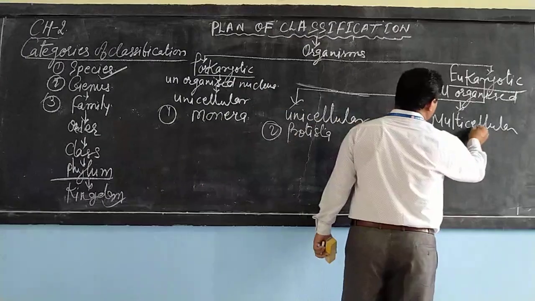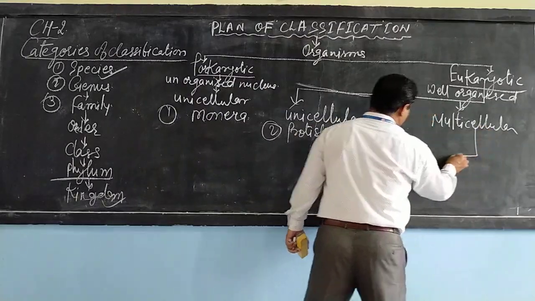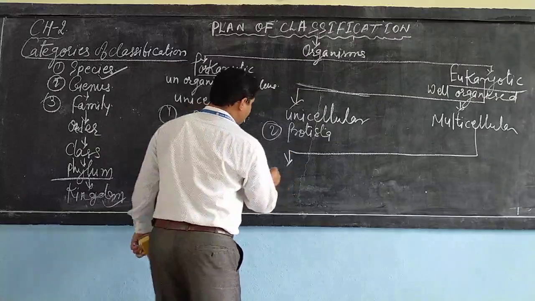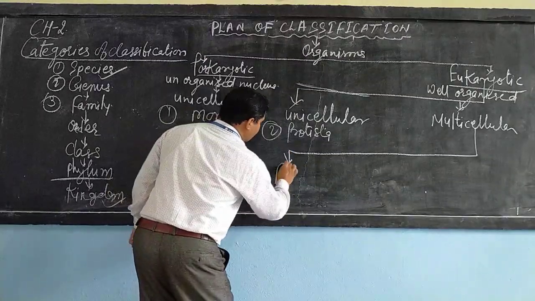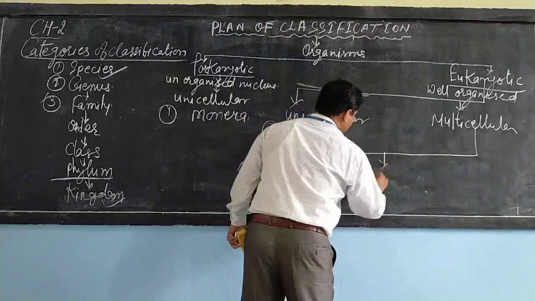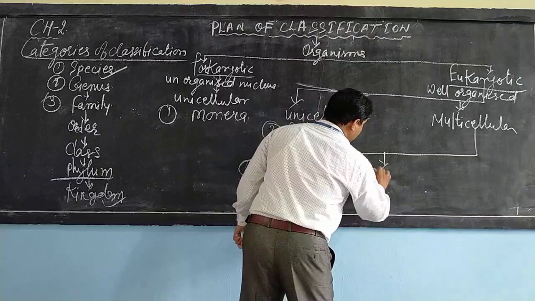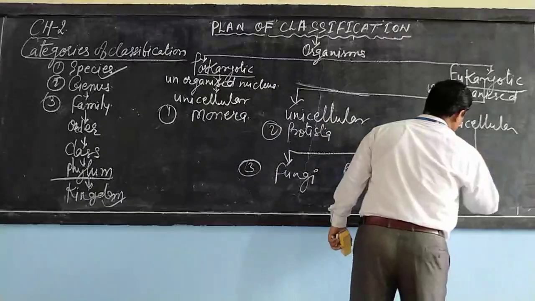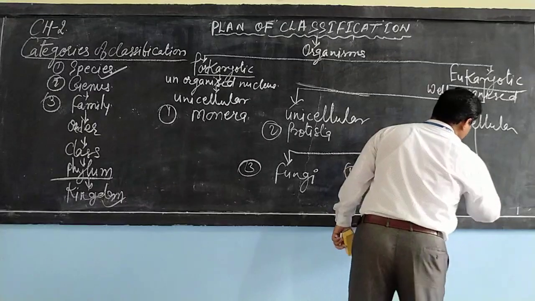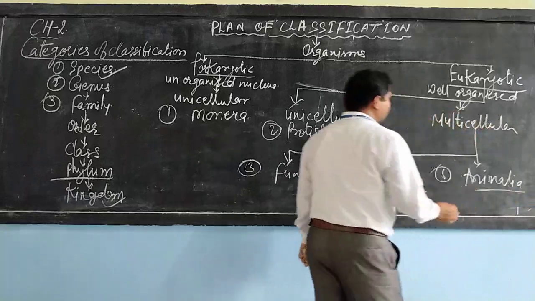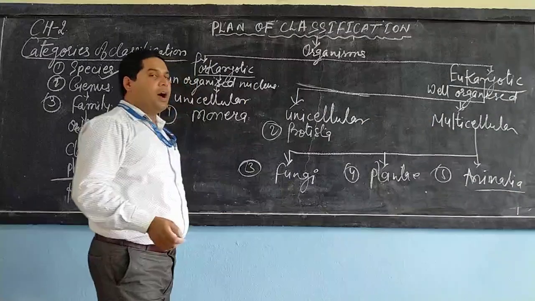And multicellular organisms are divided into three main kingdoms. The third kingdom is Fungi. Fourth is Plantae. And the last, fifth, is Animalia. So dear student, these are the five main kingdoms.